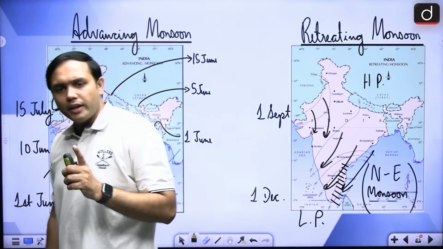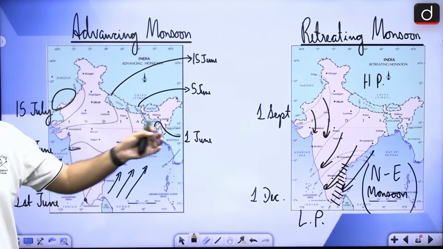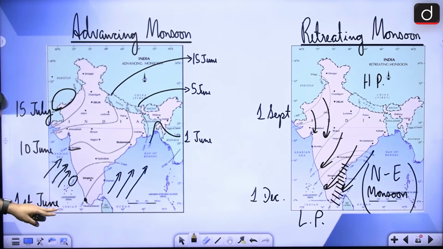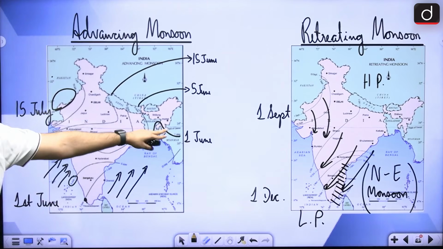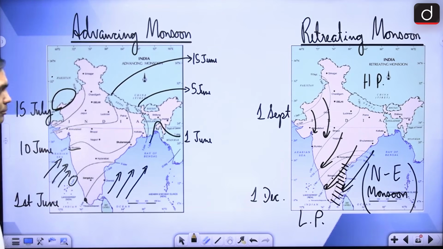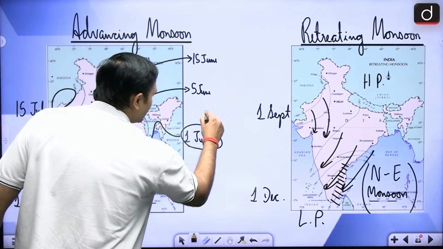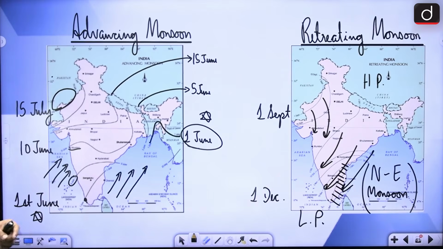If you look at the NCERT diagram, you can directly see it. So around the 1st of June, Kerala coast is receiving the entry of the monsoon. It is around the same time period that northeast India is also receiving rainfall, right? Especially around Mizoram and Tripura region, right? So this is very important for you to remember. This is not written in our books, but it is shown in the NCERT maps.